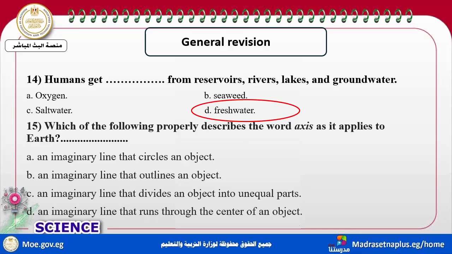It's not circle. An imaginary line that outlines the object? Of course not. An imaginary line that divides the object unequally? No. It's an imaginary line that runs through the center of the object.